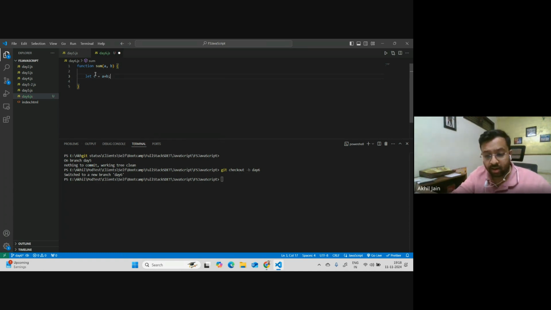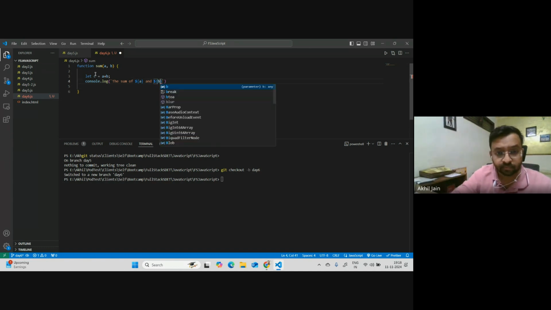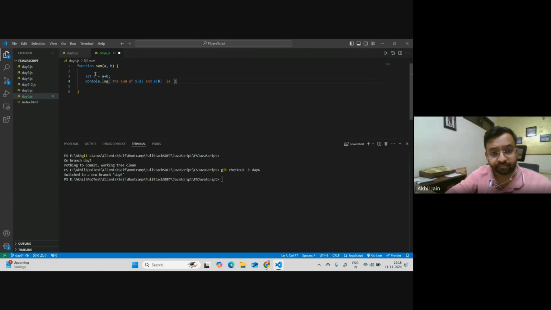Let's say I want to just print this output. I'll use template strings, and I will say the sum of dollar a and b is dollar c. Sorry, dollar c. No need of a semicolon also.